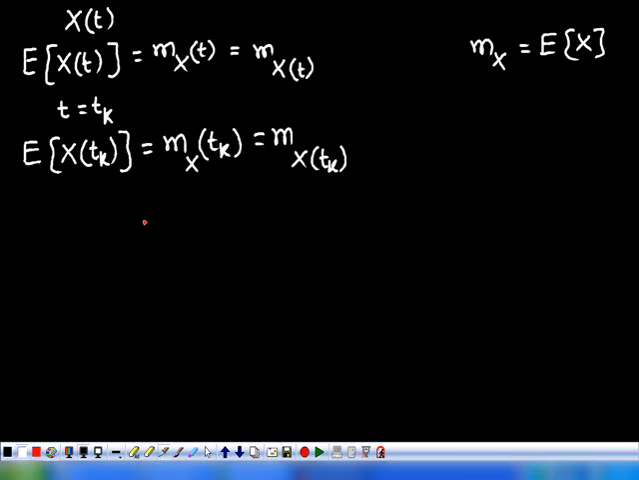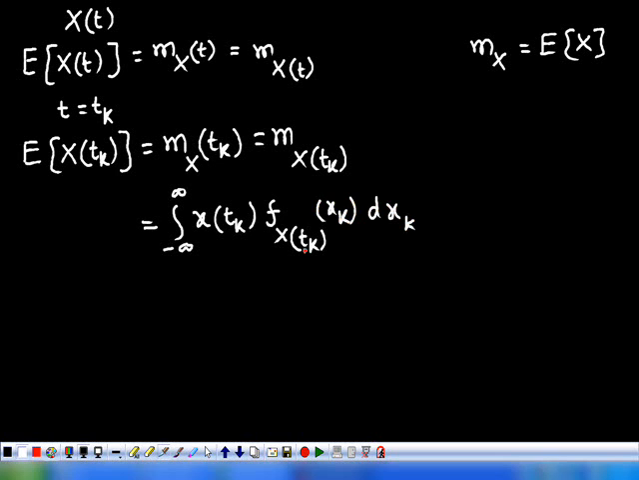So here this can be written as integral from minus infinity to plus infinity of x(tk). Is it right? Because expectation of g(X) is the expectation of some function of something. So we write it as integral from minus infinity to plus infinity of x(tk) f_X(tk)(xk) dx, or you can also write dx_k. Either way you can do.